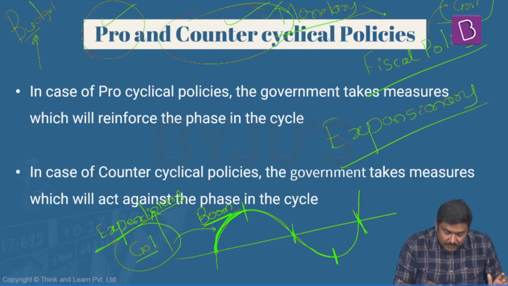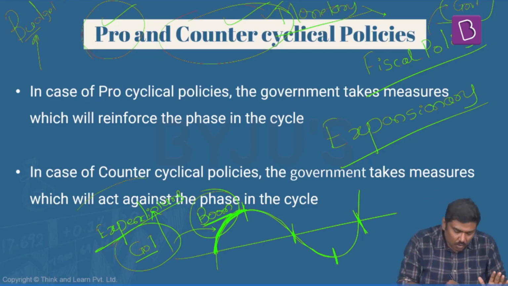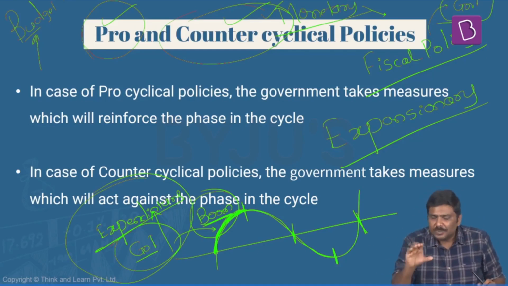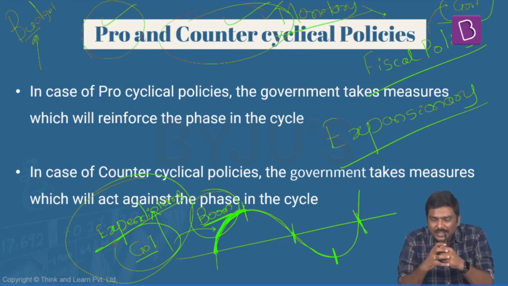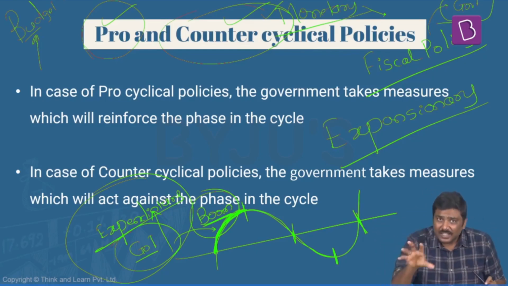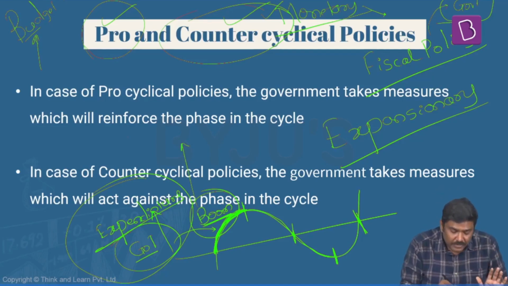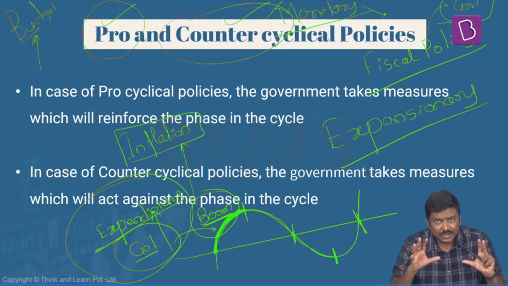So understand this. Within this particular business cycle, I am taking one stage, that is boom. During this boom stage, the private sector investment is already very high. Now, what if the government also increases the expenditure at this point of time? This boom phase will further increase, or the GDP growth rate will start increasing at a much faster pace. And at this point of time, there is a concern or a danger that there could be a very high inflation rate in the system. So remember this. This could lead to a very high inflation rate in the system.